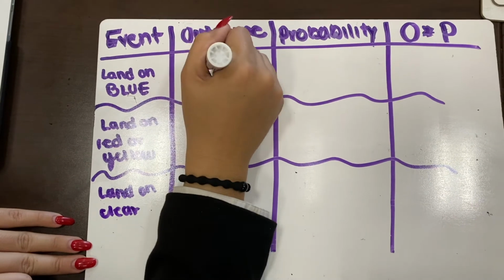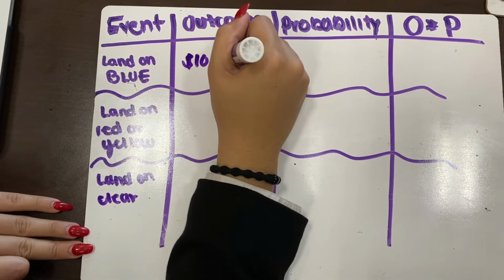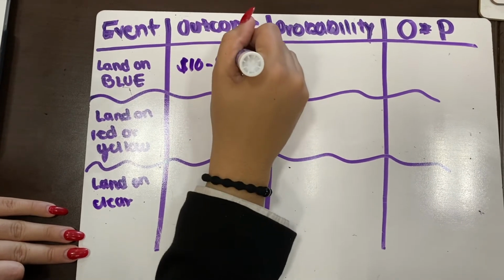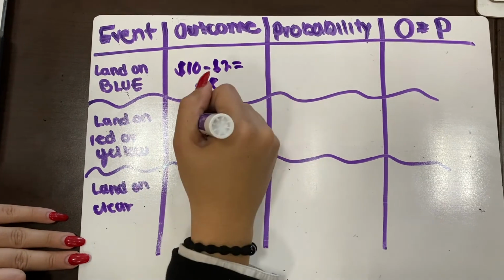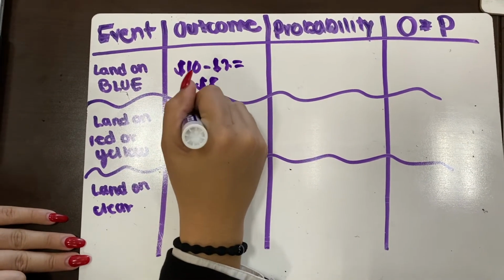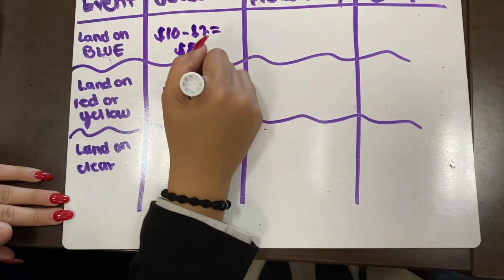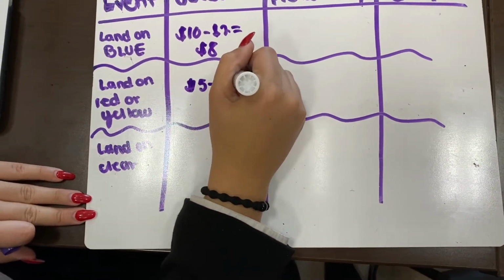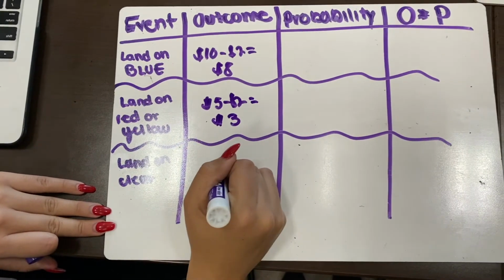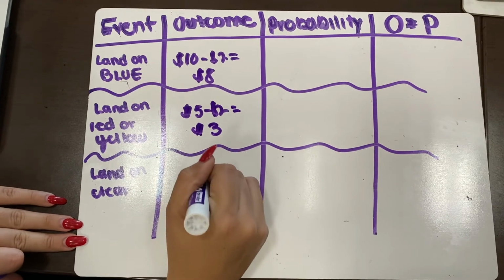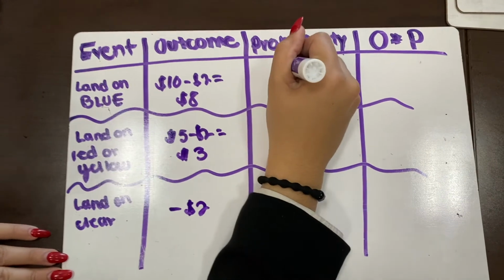In order to play, you have to pay $2. If you land on blue, you win $10. Under outcome, you write down $10 minus $2, which comes out to $8. If you land on red or yellow, you win $5, minus the $2, which comes out to $3. Now, if you land on clear, you lose $2 since you don't win anything.